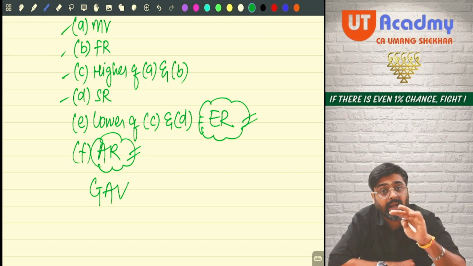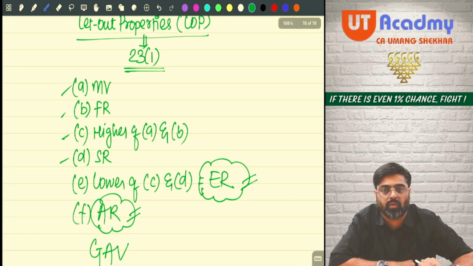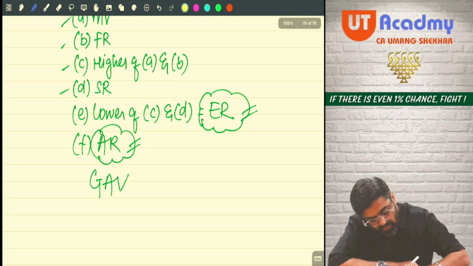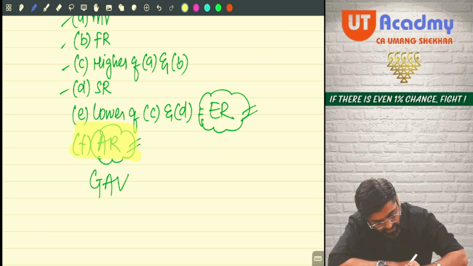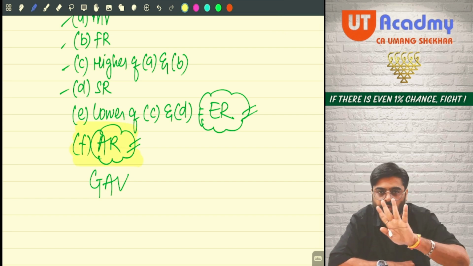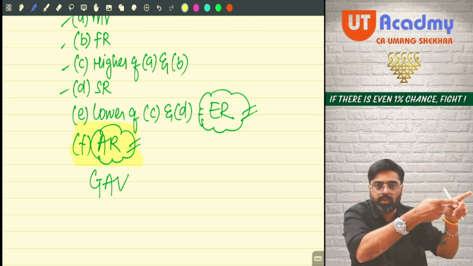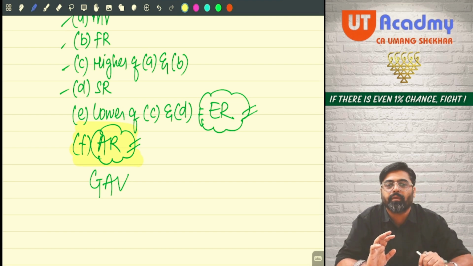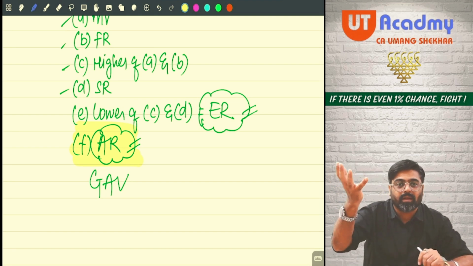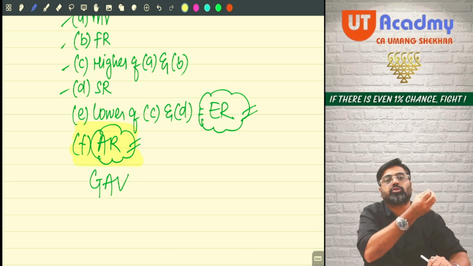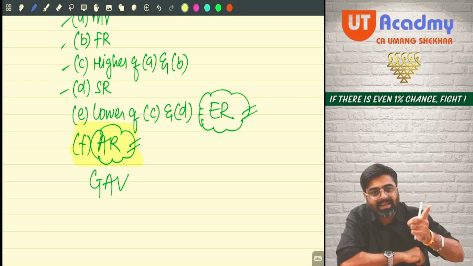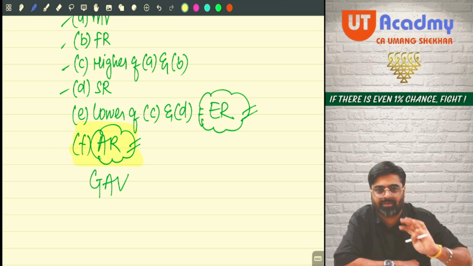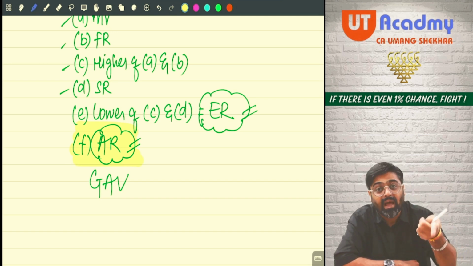But first of all, let us have a better understanding of this entire calculation. See, this figure of actual rent is known to you, that you are going to show to the department that you are actually earning this much rent. Yes or no? But the law says that the actual rent which you are earning and showing as taxable income cannot be directly relied upon, because you can hide many things from us. You cannot actually say how much you are earning.